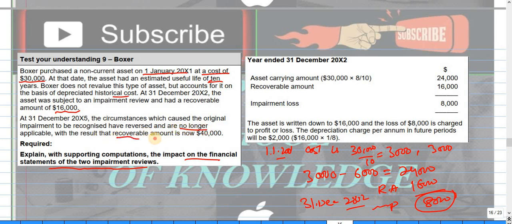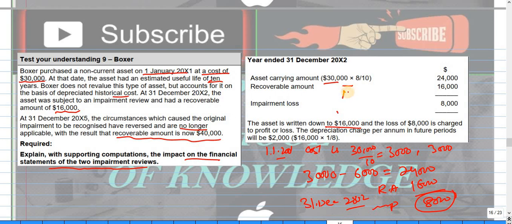Now at 31st December 2005, the circumstances that caused the original impairment to be recognized are no longer applicable, so the recoverable amount moves on. Here is the thing. What happened is that 16,000 was the NBV at 31st December 2002.